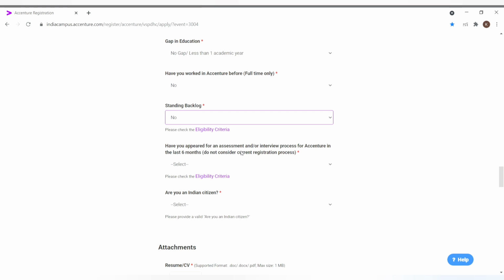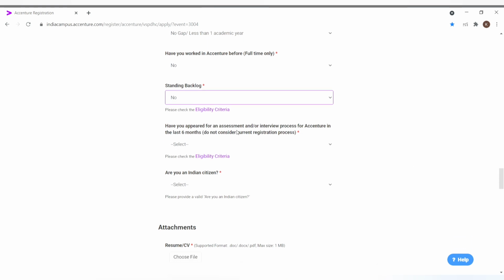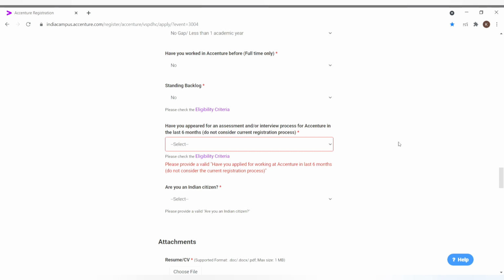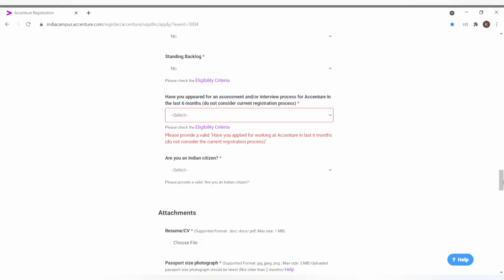Have you appeared for an assessment or interview process for Accenture in the last 6 months? If in the last 6 months you have appeared for any assessment or interview process, select yes, otherwise no. Because if you have given any interview for Accenture in the last 6 months, you cannot fill this form. So, are you an Indian citizen? Yes.